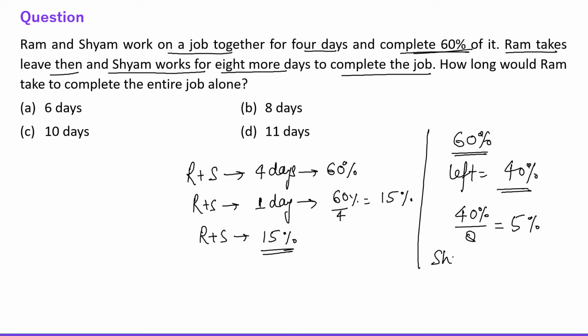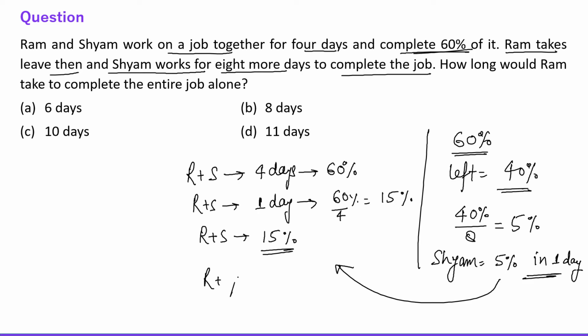It means Shyam is doing 5% of the work in 1 day, right? Put the value of Shyam in this equation: Ram plus 5% is equal to 15%. It means Ram is doing 10% of the work in 1 day, right?